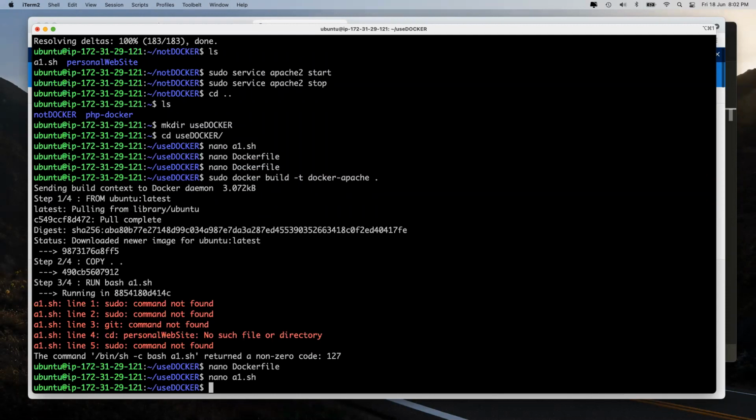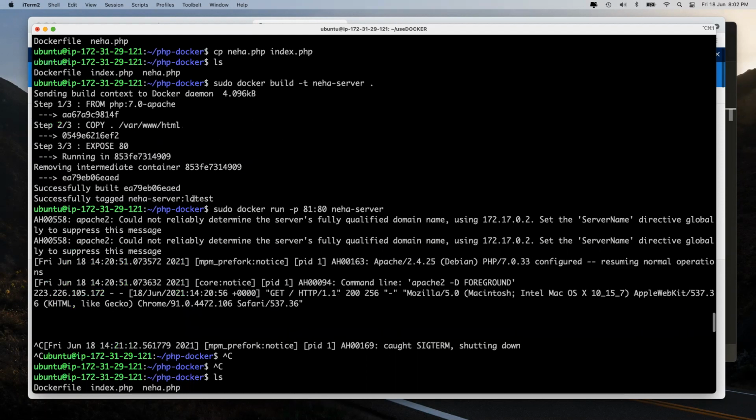First thing, do you remember when I had created my Docker container and I went inside my Docker container? What was my username? Yes? No? Very good. Fine. So we will have to do that then. sudo docker run -d and 80:80. And what was the name of my image? Neha servers, no?